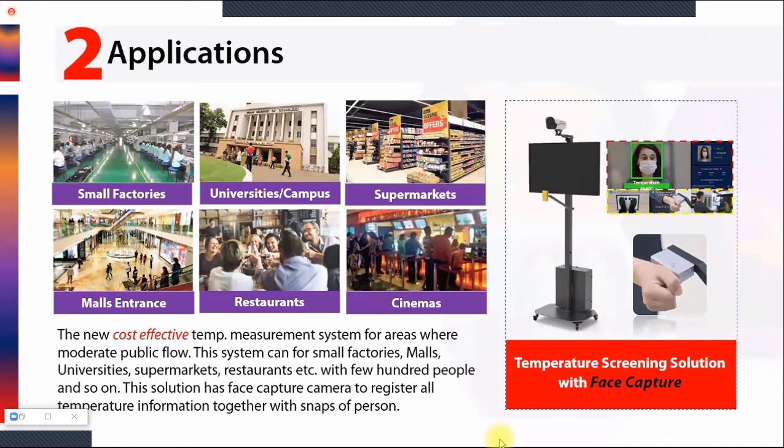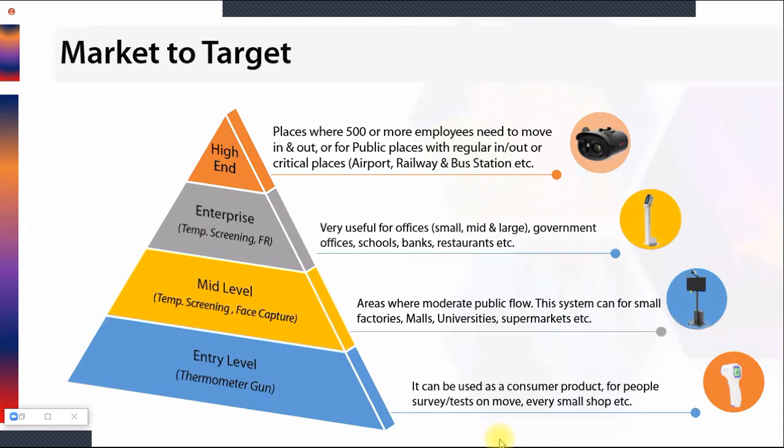So those places you can give this solution. It is a very cost effective solution. Now, I hope you have understood the previous range of CP Plus in thermal. In thermal also we have some products. So here I have just segregated the market, which market you have to target for these products.